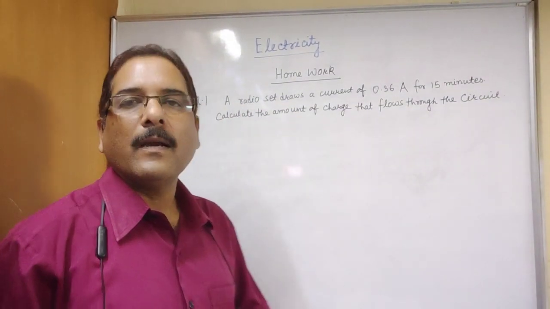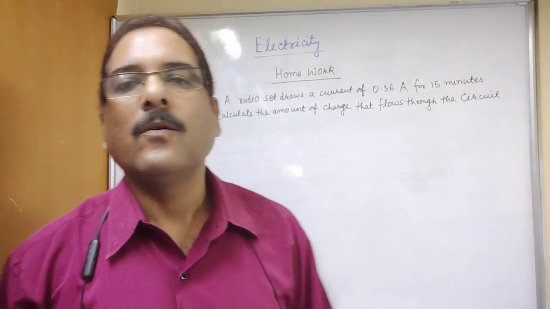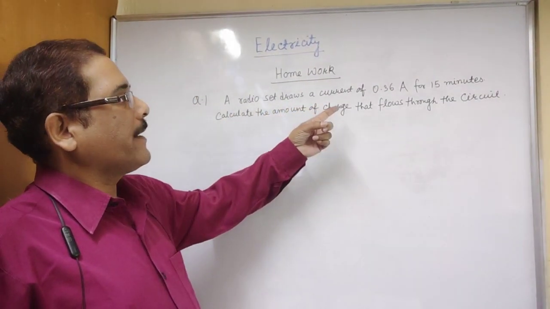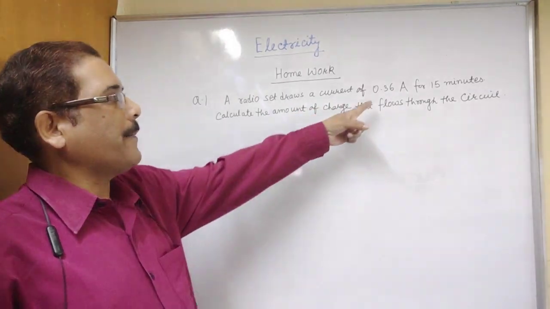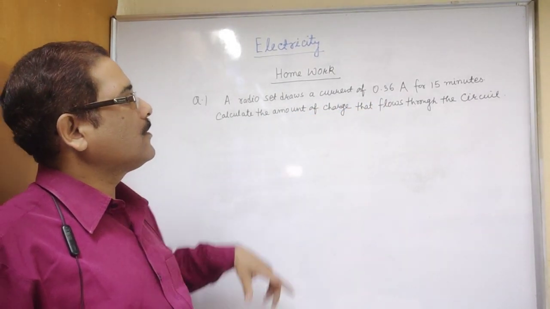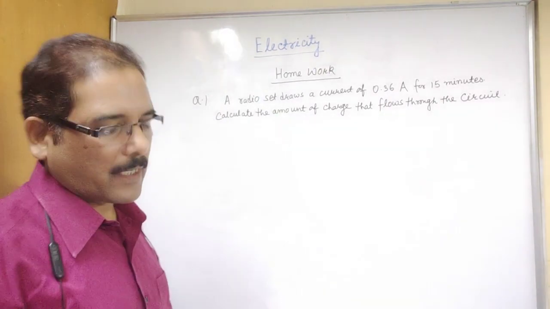So now giving a question, children, as a homework. A radio set draws a current of 0.36 ampere for 15 minutes. Calculate the amount of charge that flows through the circuit.